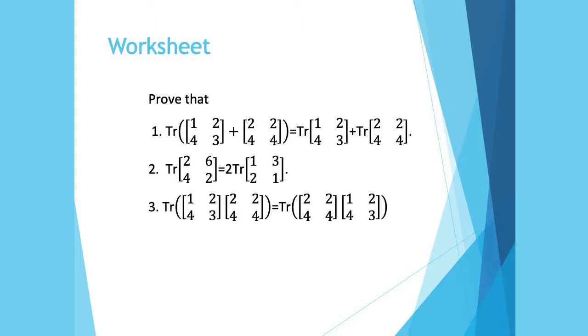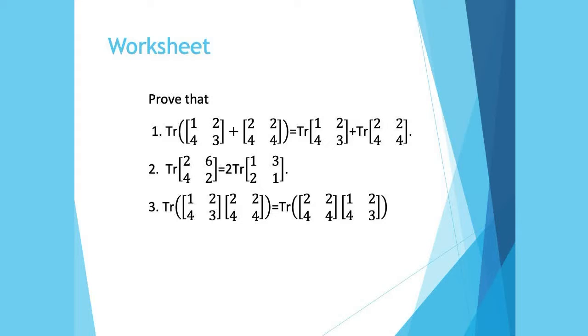See, trace of 2 6 4 2: what is the principal diagonal here? 2 2. So the sum of the principal diagonal elements is 2 plus 2, 4. And on the right hand side, the principal diagonal is 1 1, so the sum is 1 plus 1, 2. So 2 into 2 is again equal to 4. Left hand side is equal to right hand side.